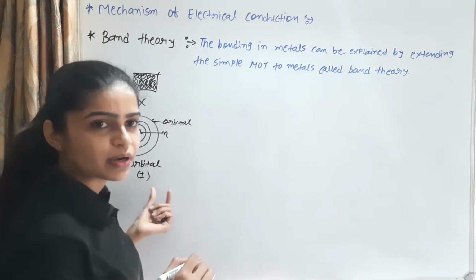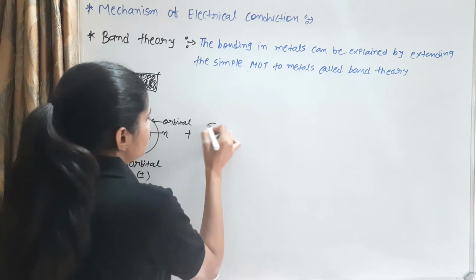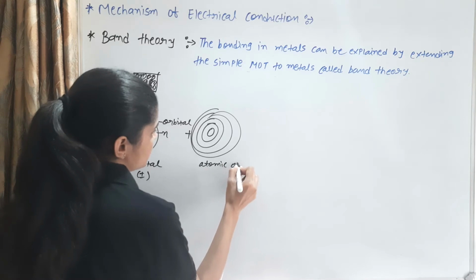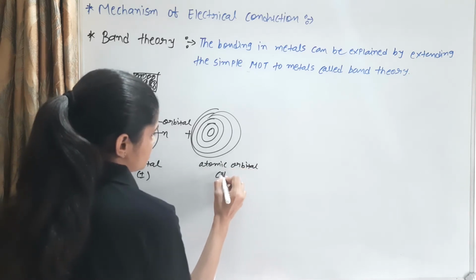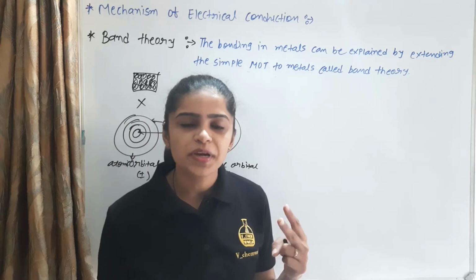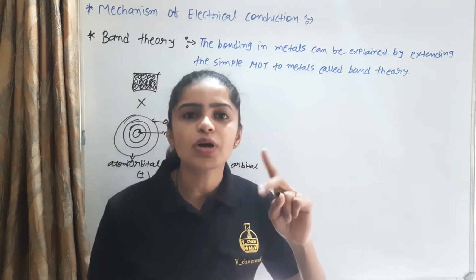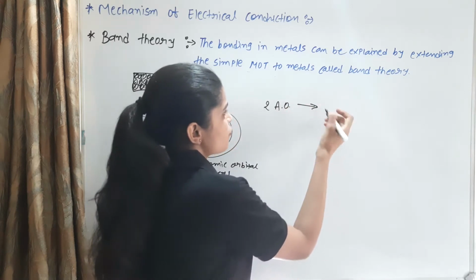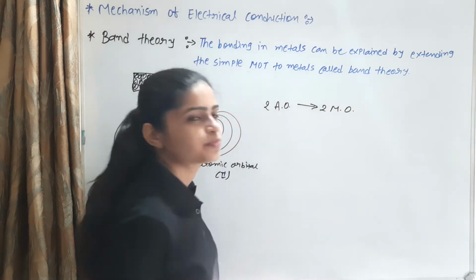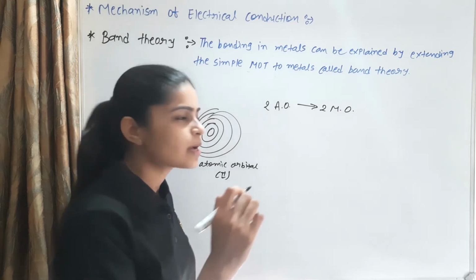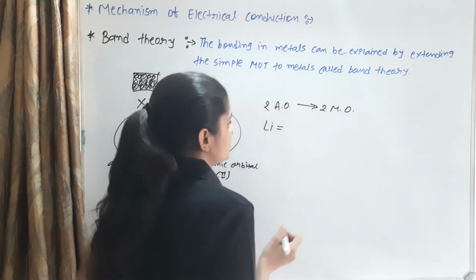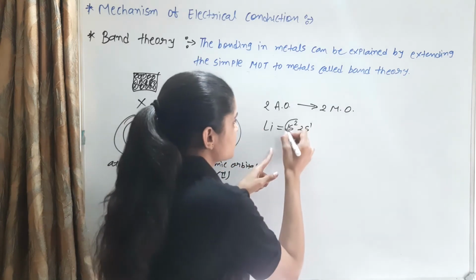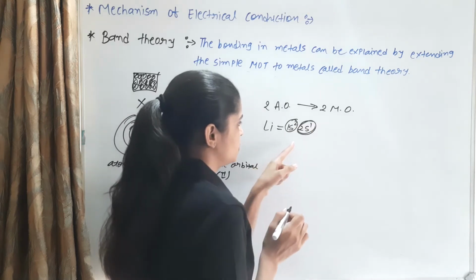This is considered as one, and the same for the second atom. When two atomic orbitals combine together, they give two molecular orbitals. For example, consider lithium. Lithium has the electronic configuration 1s2, 2s1. 1s2 is completely filled and 2s1 is half filled.